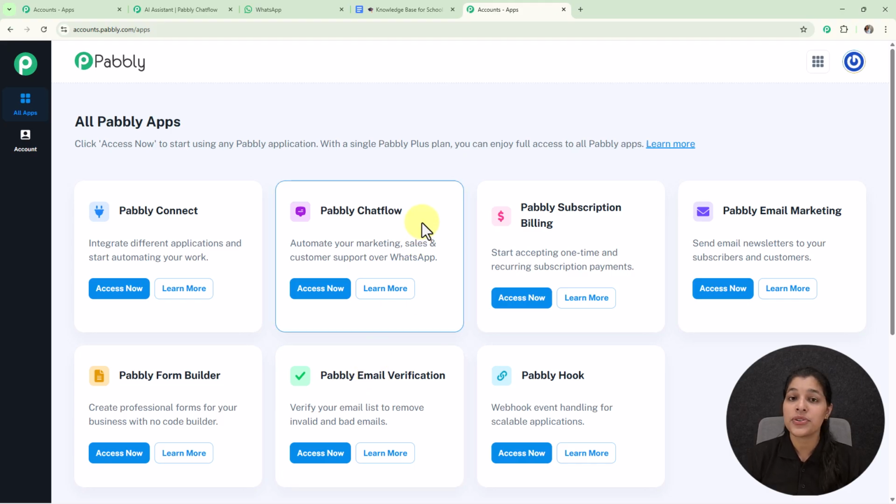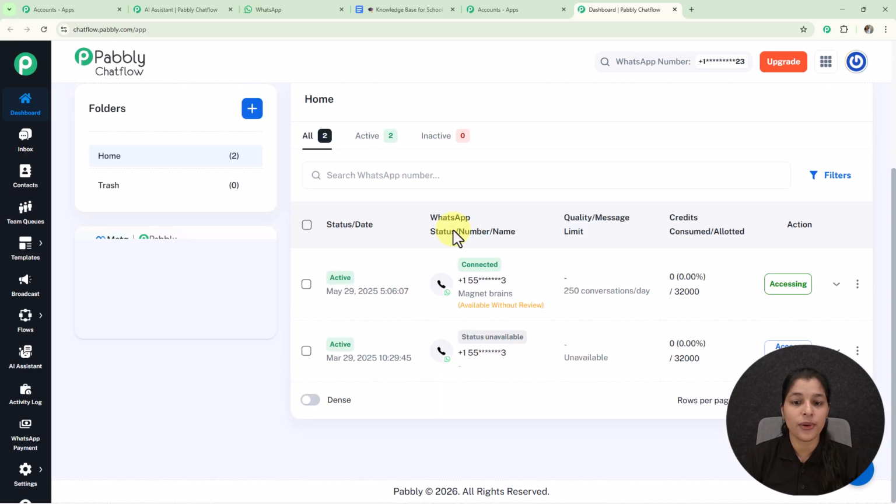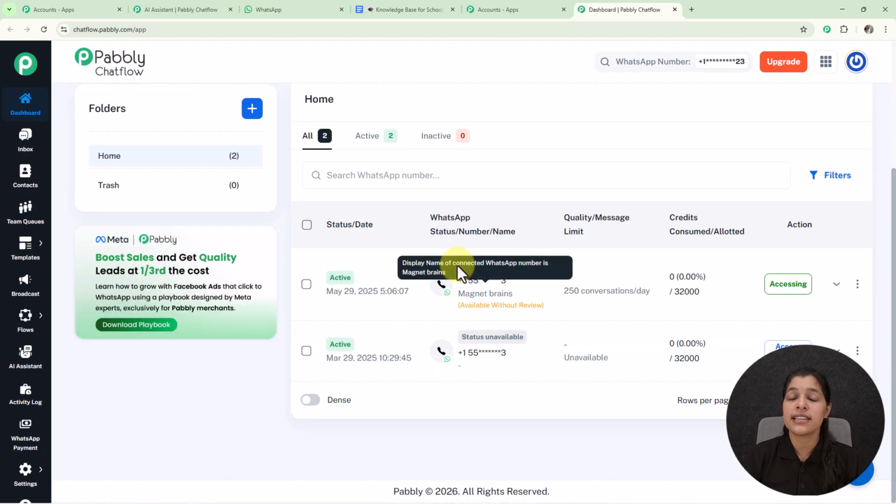And as we are going to create an AI assistant, then we just have to access this Pabbly Chatflow app by simply selecting the Access Now button. And here we are landed to the dashboard page of Pabbly Chatflow, and here you can see these are the numbers connected to my account.